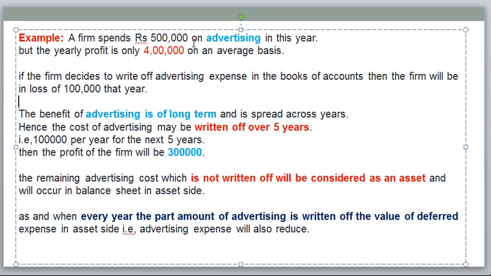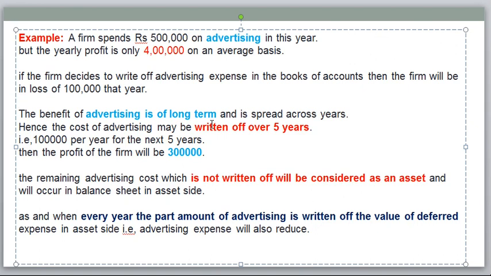So the benefit of advertising is longer and spread across years, like 4 years or 5 years. Now, should I write this cost of 5 lakhs in the profit and loss account, or should I put it in the balance sheet? Which one is correct? The question is how I treat this 5 lakhs in the balance sheet or profit and loss account. This cost of advertisement may be written off over 5 years.